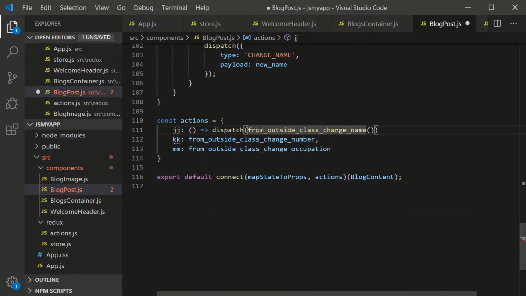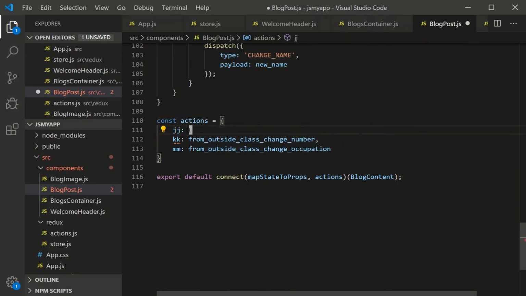So what you're really writing with this is dispatch type equals change name, and payload is whatever the payload is, new name, whatever, like that. But the way React Redux works is you can just use shorthand like this, and it's implied that this dispatch gets run, and whatever this returns right here, it gets put in as the first argument of your dispatch.